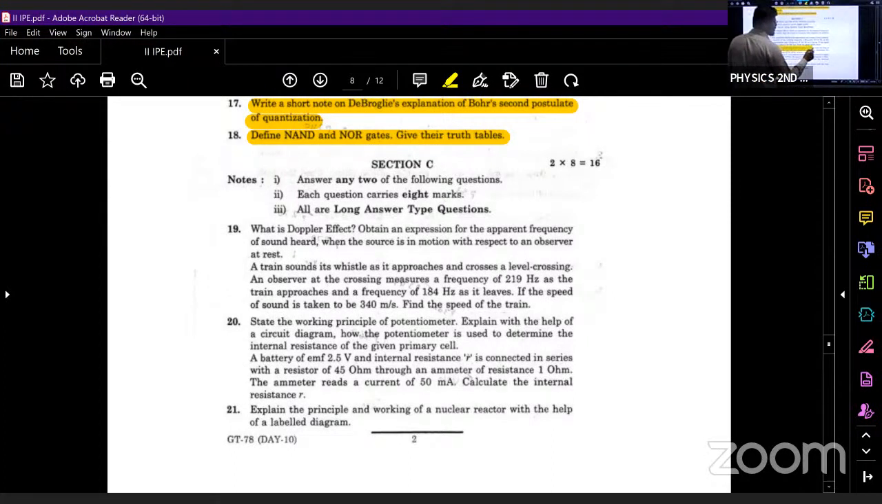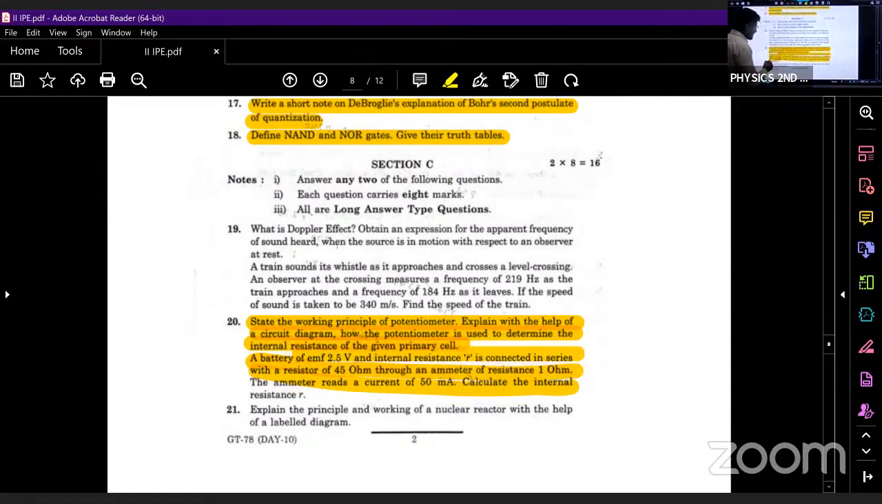So what is the next question? State the working principle of potentiometer. Explain with the help of a circuit diagram how a potentiometer is used to determine the internal resistance of a cell. In the first class itself, I discussed this LAQ, how to determine the internal resistance of a cell. In yesterday's class, we discussed the numerical regarding this. Isn't it?